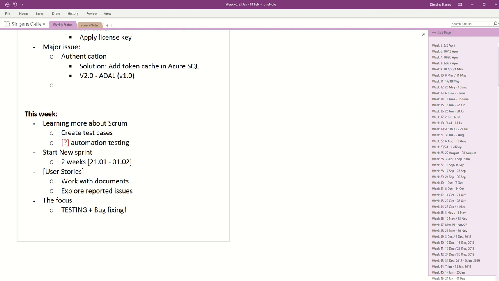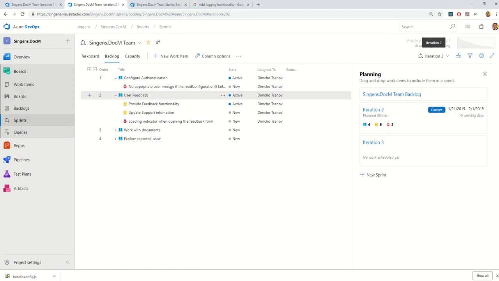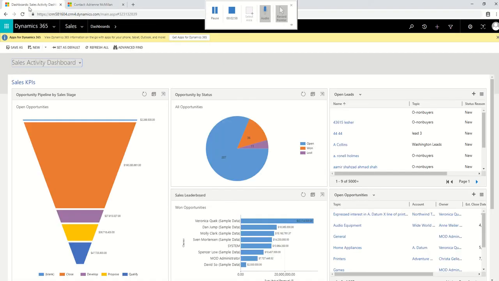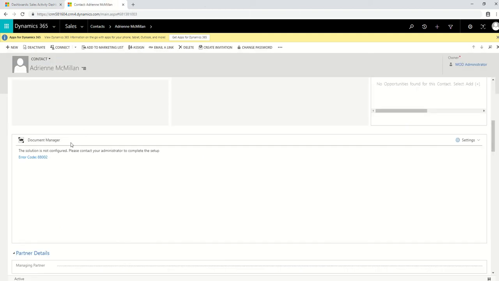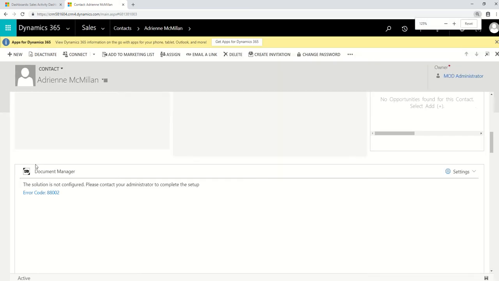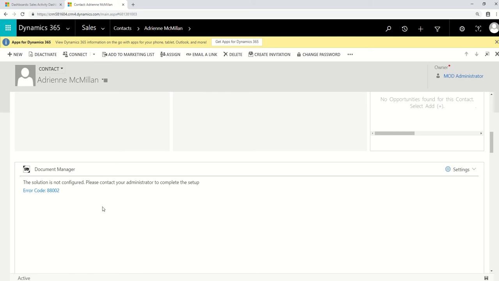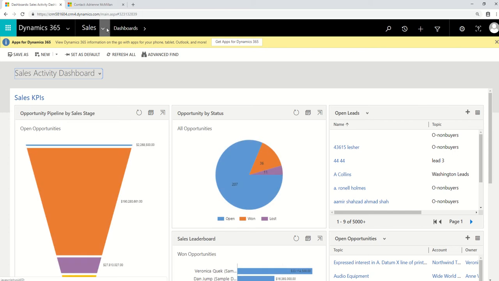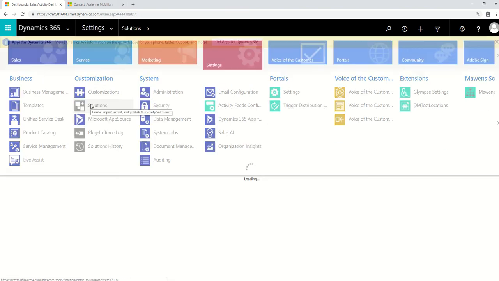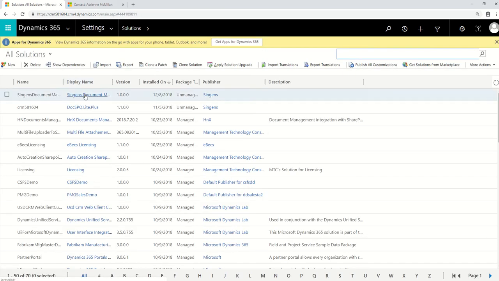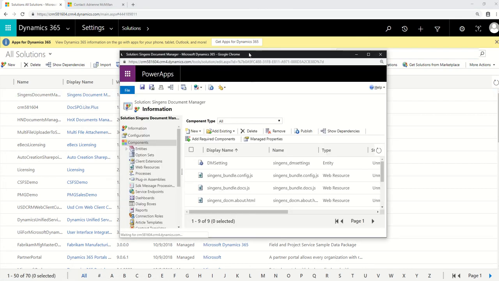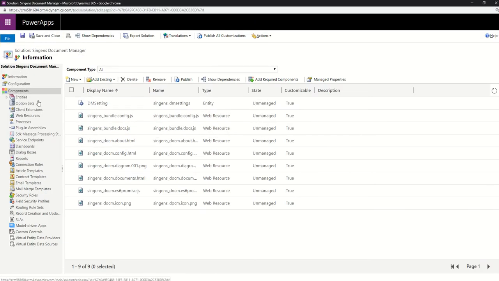Anyway, let me show you how my solution looks. So now I'm in Dynamics CRM. What I have done is that I have added one resource that is part of the document manager solution, and as you see, there is one friendly message that the solution is not configured and the user should ask their administrator. What the administrator needs to do is go to settings and then to solutions. This is a very common action.